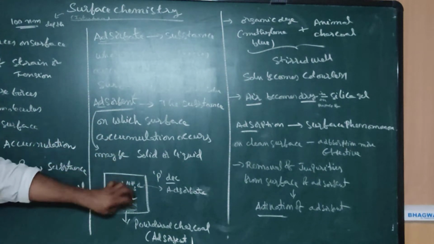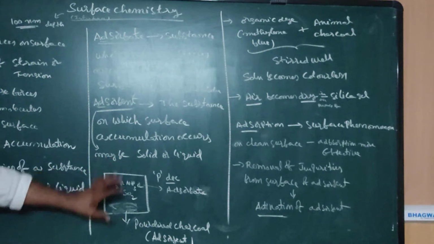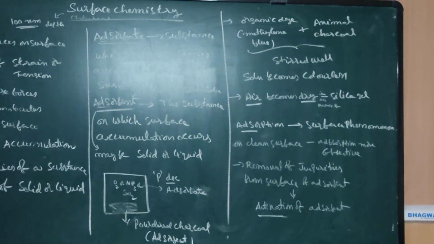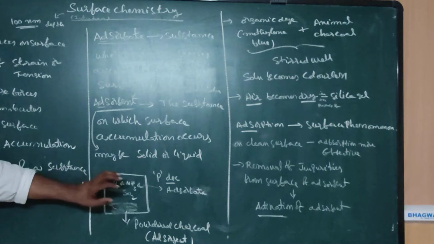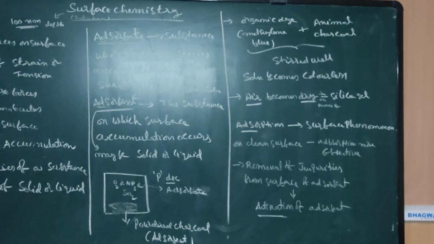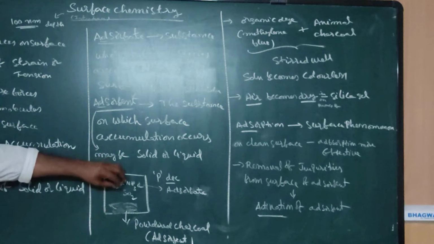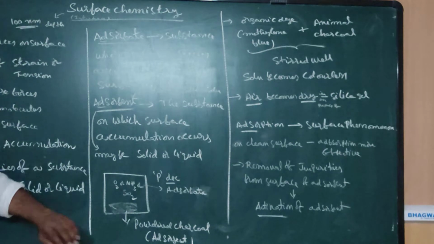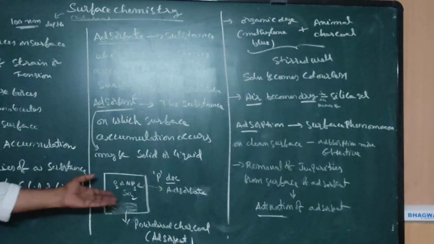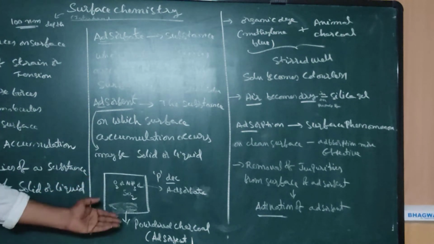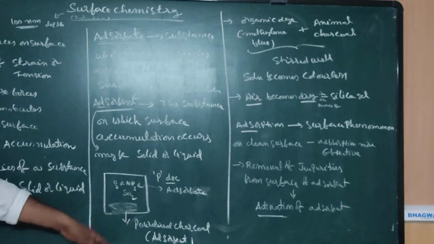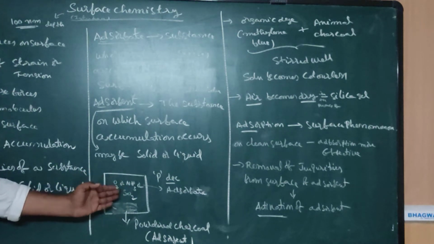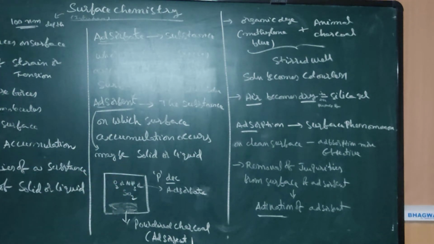Suppose if you observe, this is a closed vessel. In this closed vessel, this is the powdered charcoal. So we can keep a gas, whether it may be oxygen or ammonia or SO2, any one. If you keep any gas in this closed vessel, after some time the pressure of the gas decreases, because here adsorption takes place. So here the powdered charcoal is considered as the adsorbent, and the gas is considered as the adsorbate.